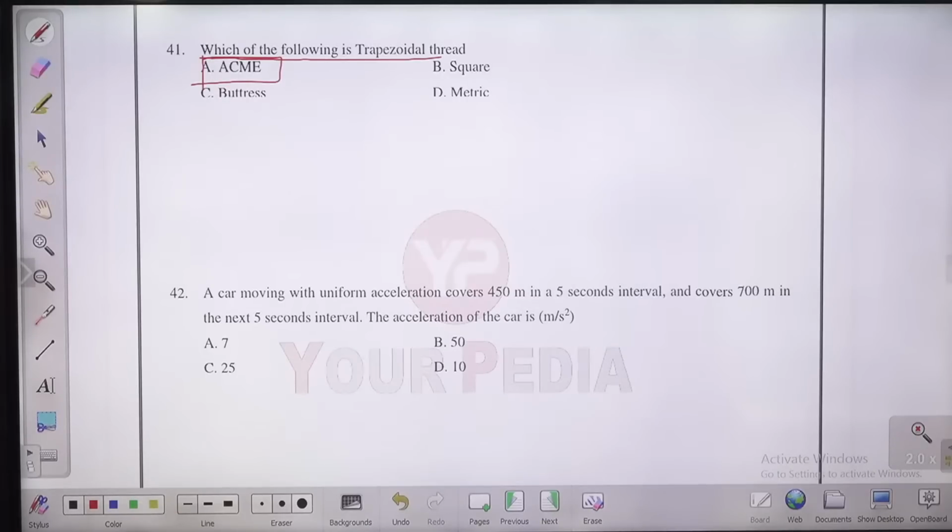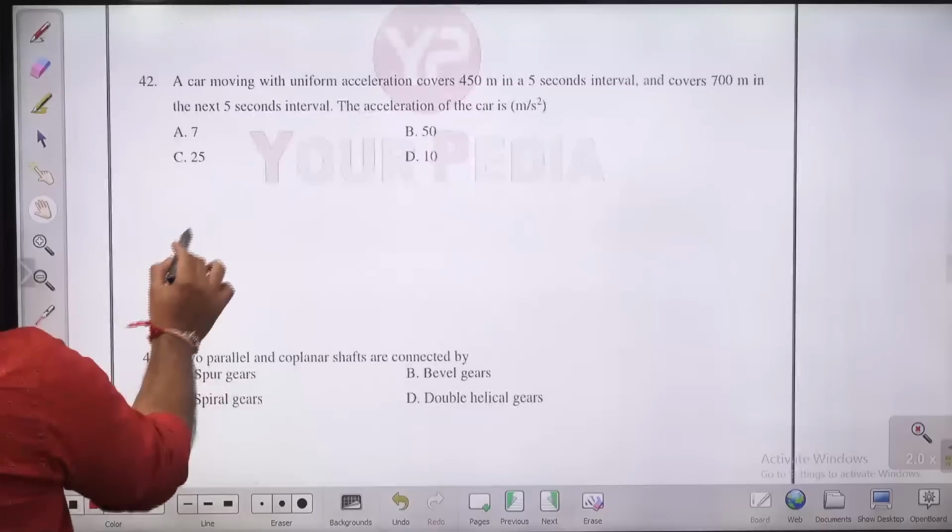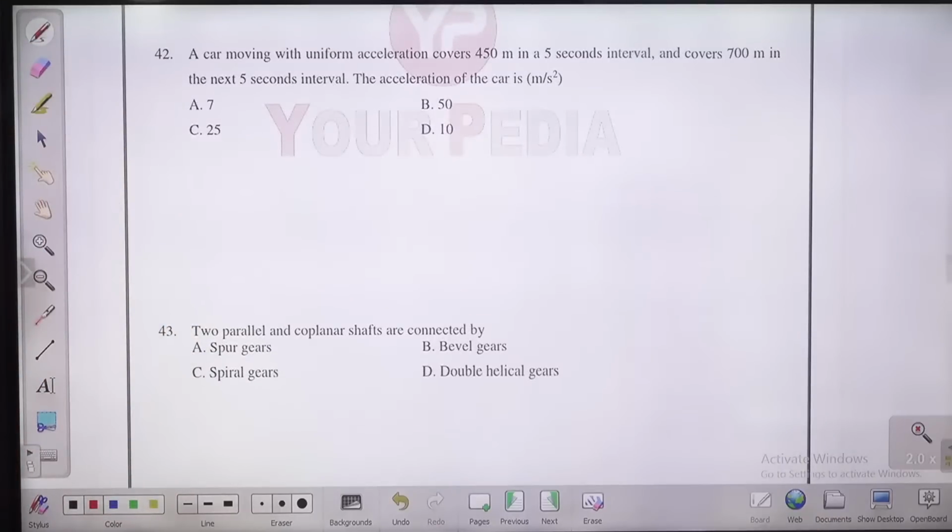Okay, so the next question in front of you, question number 42. There is a car moving with uniform acceleration, traveling a distance of 450 meters in a 5-second interval and covering 700 meters in the next 5-second interval. What is the acceleration of the car? What will be the acceleration of the car?